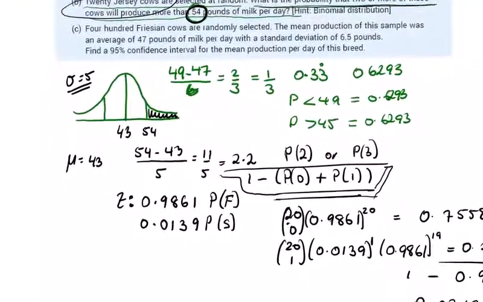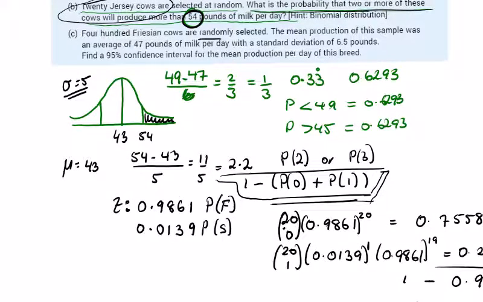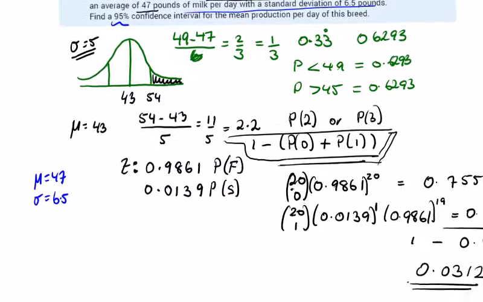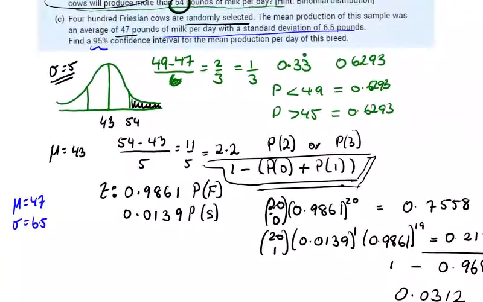And part C, 400 Friesian cows are randomly selected. The mean production of this sample was 47. So mean is 47 of this sample, and standard deviation 6.5. Find a 95% confidence interval for the mean production per day of this breed. So 400, they've written it in words, n is equal to 400. So we've got our sample mean.